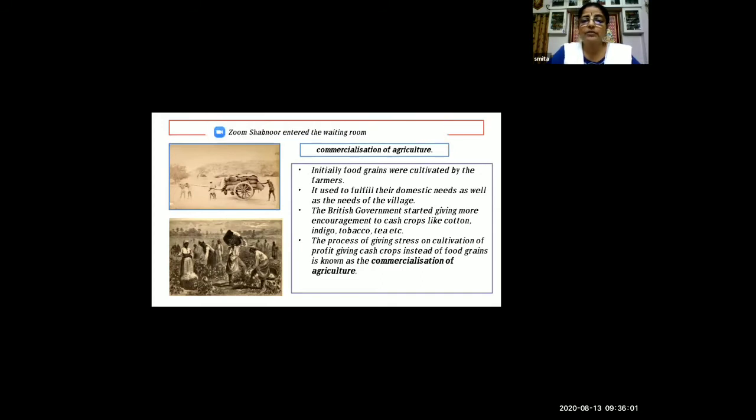So initially, they were cultivating only grains to fulfill their domestic needs as well as the needs of the village. Some people cultivated rice, some pulses, some wheat, like this. So within the village, all the domestic needs were fulfilled.